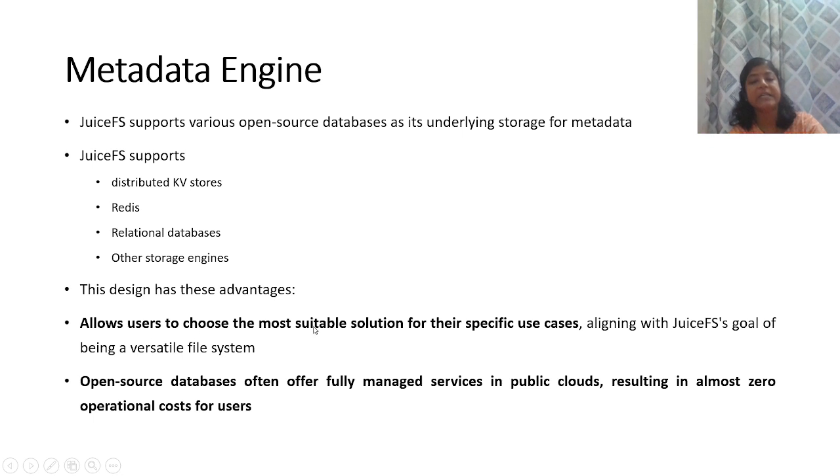First, it allows the user to choose the most appropriate solution for their specific use cases, which helps in aligning with the goal of JuiceFS being a versatile file system. Then, the open source databases offer fully managed services in public clouds, resulting in almost zero operational cost for users.